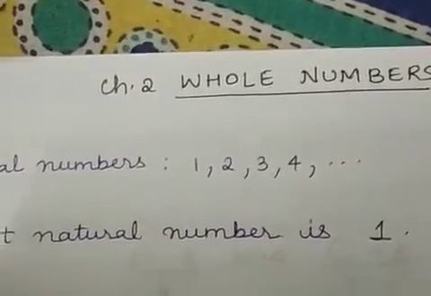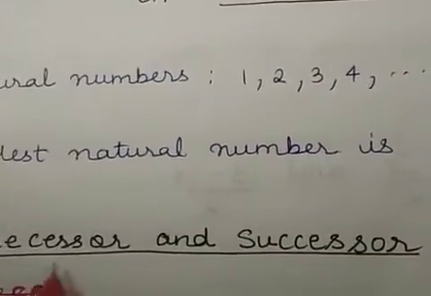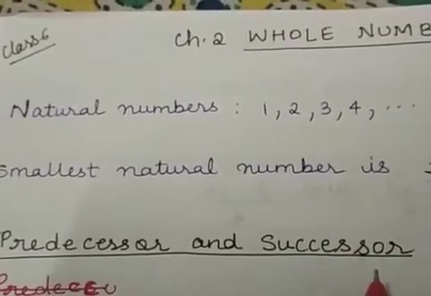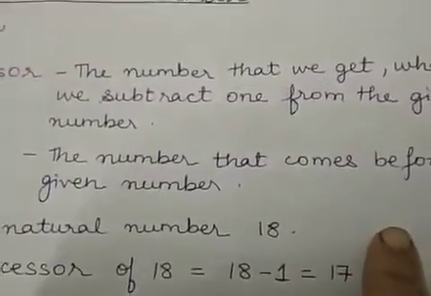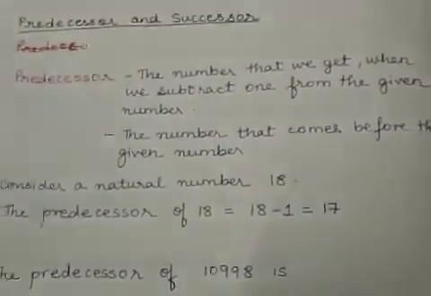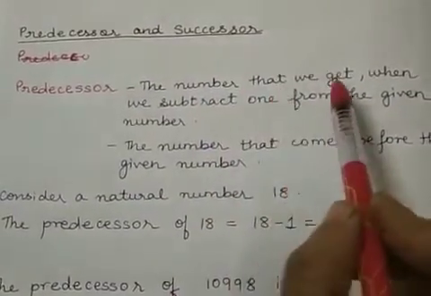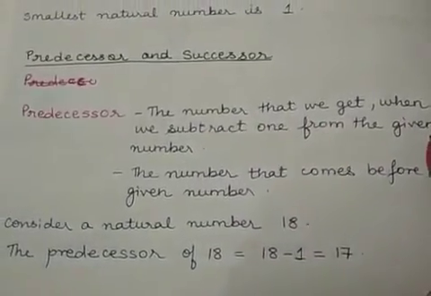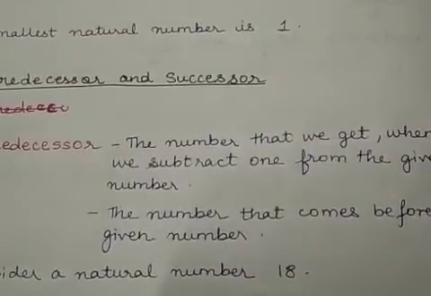Now let us go to the next concept, that is the concept of predecessor and successor. So let us see what we mean by predecessor and successor. Predecessor is nothing but the number that you get when you subtract 1 from the given number. Suppose you are given a number 6.